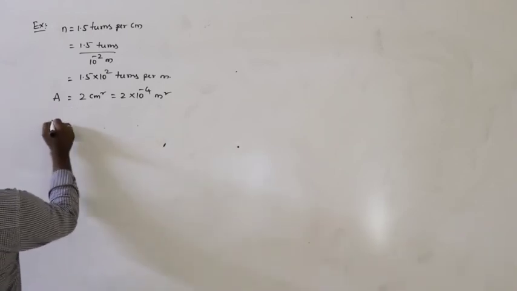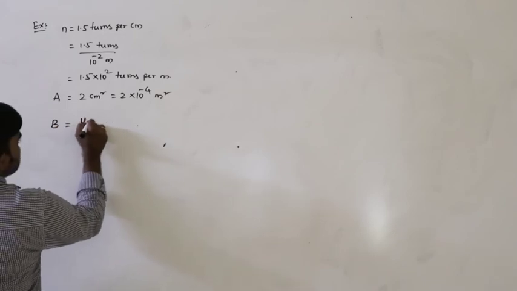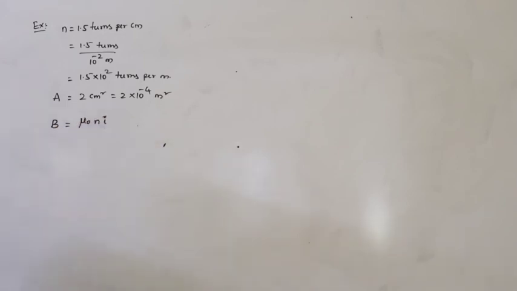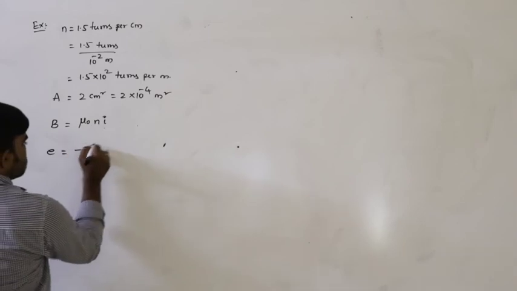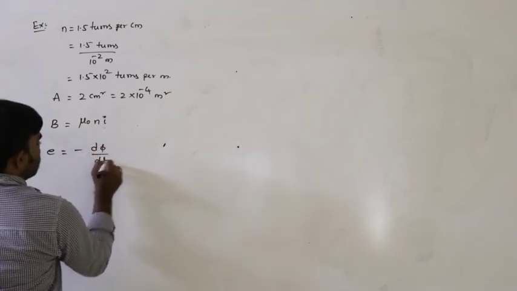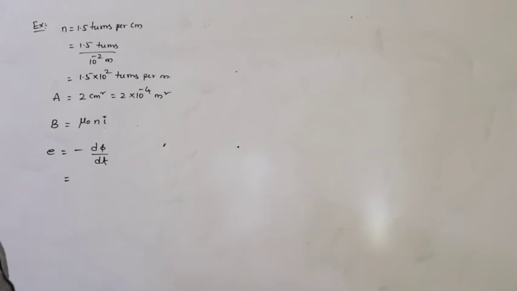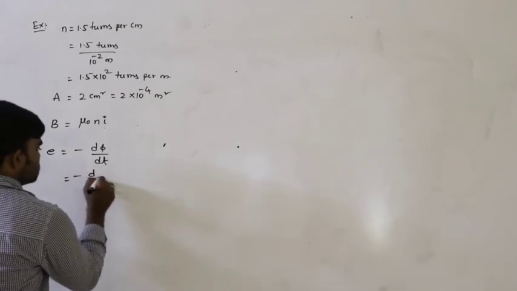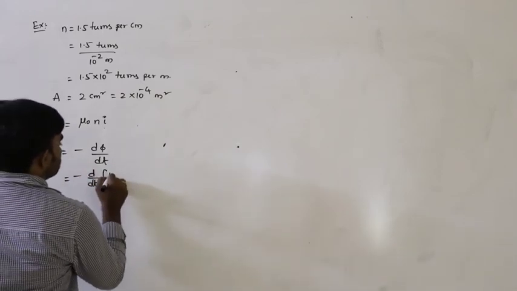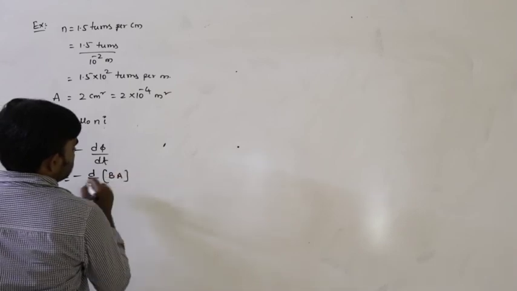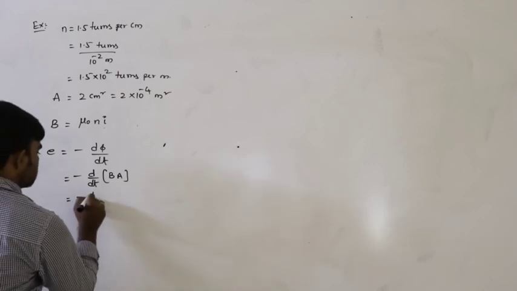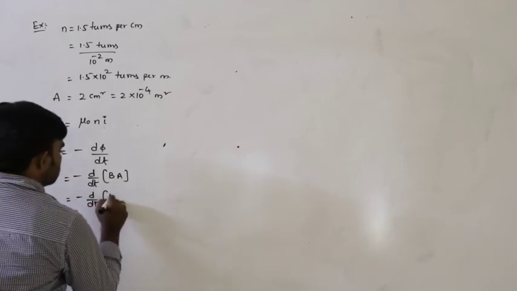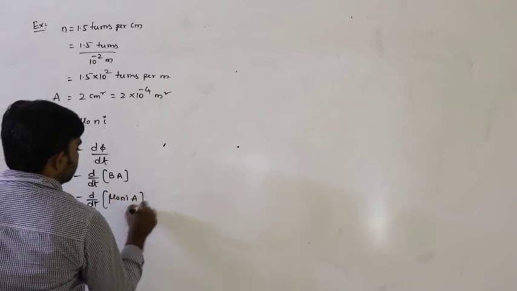What is the magnetic field associated with the long solenoid? That is mu naught Ni. Magnetic field associated with the long solenoid is equal to mu naught Ni. So then EMF is equal to minus d phi by dt. What is the EMF induced? Minus d phi by dt. So minus d by dt of phi is equal to, we know, BA. And minus d by dt of B is mu naught N i A.